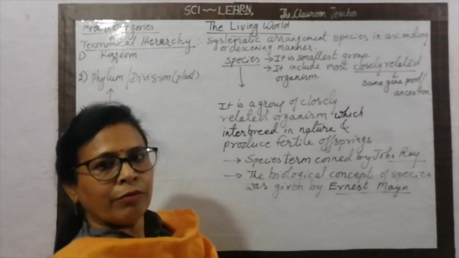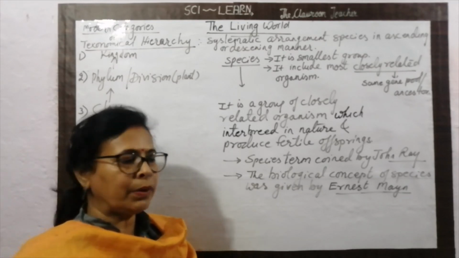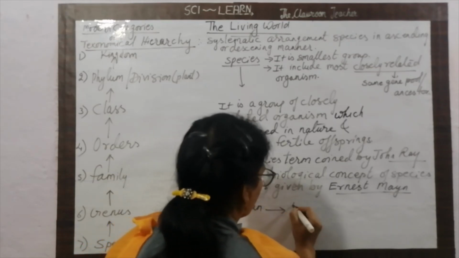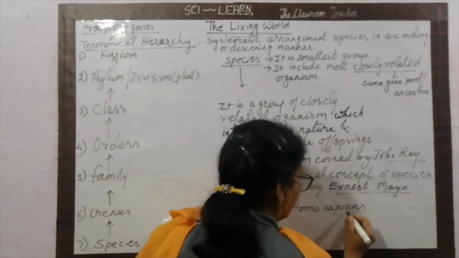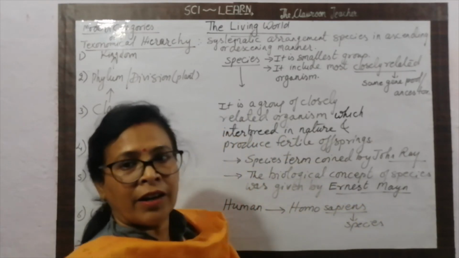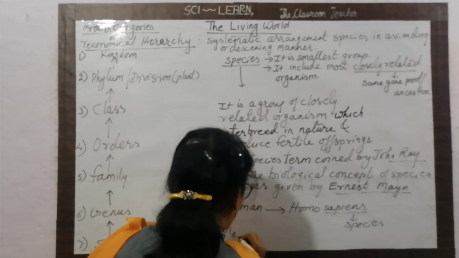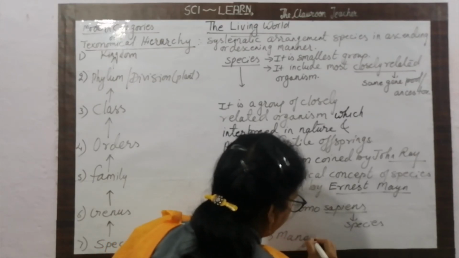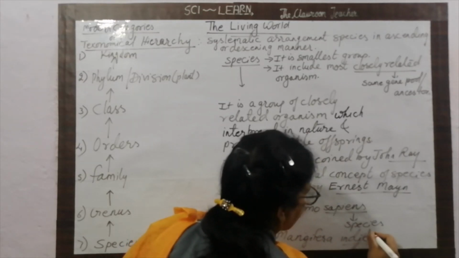Now, what are the examples for studying the species? We will go for one or two examples. What is the scientific name of human? Humans are called Homo sapiens. This sapiens is actually a species. Mangifera indica: mango is Mangifera indica, and this indica is a species.